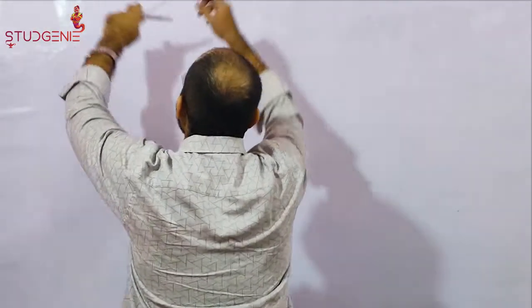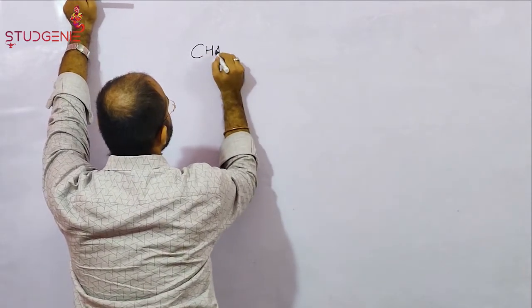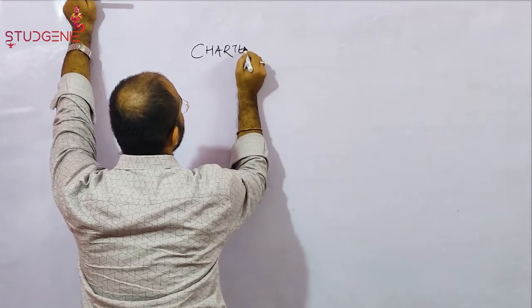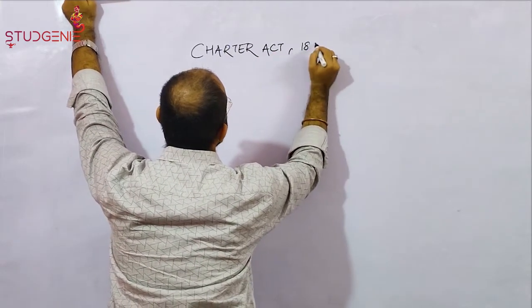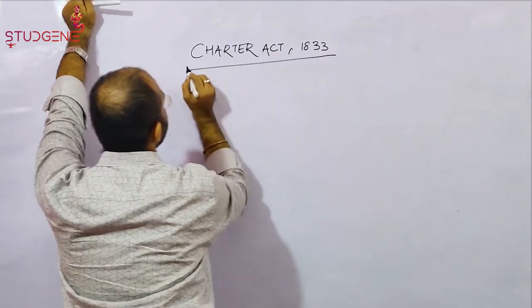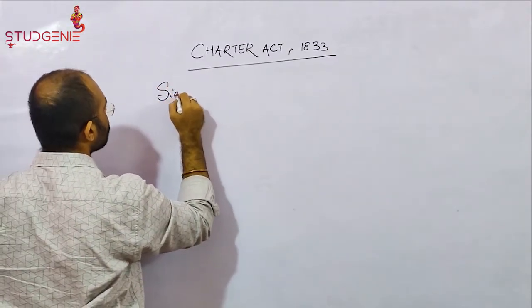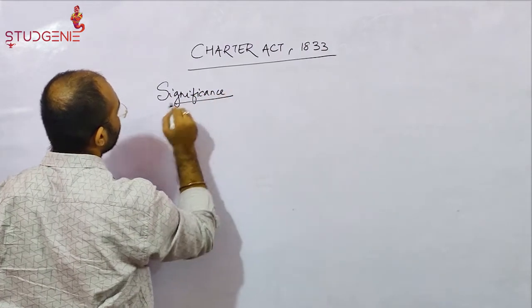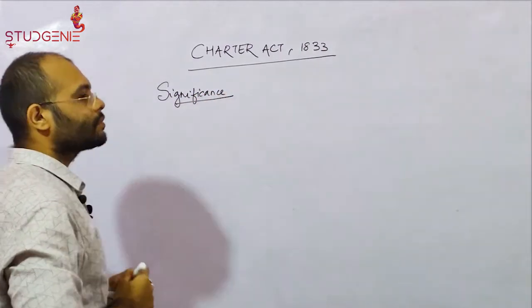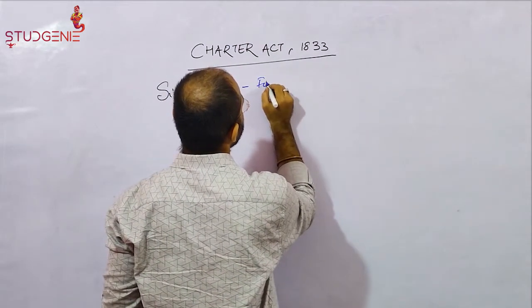So the next act is the Charter Act of 1833. What is the significance of the Charter Act of 1833? The final step towards centralization.